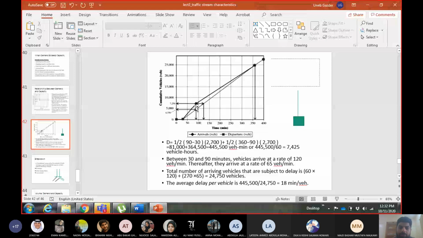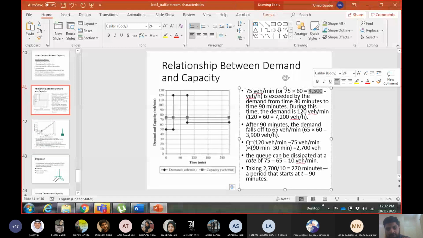How do I know the number of vehicles arrived and departed in this time? I already calculated it here. Number of vehicles departed, at capacity, 4,500. Number of vehicles arrived, 7,200. How did I get it? 120 vehicles per minute, multiplied by 60, the time in which you had the demand above capacity.